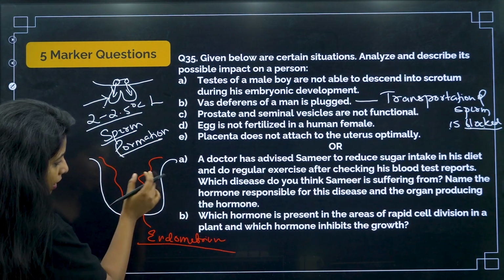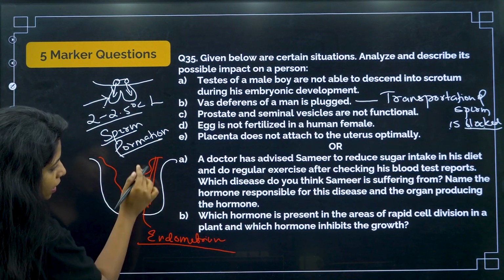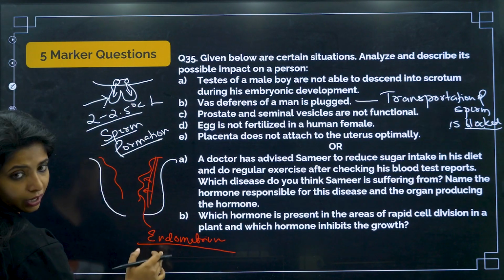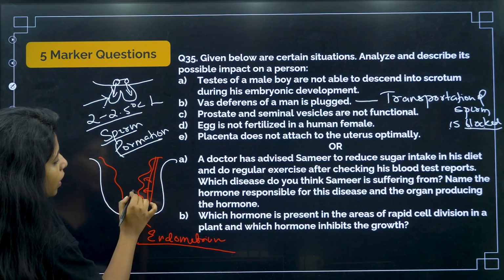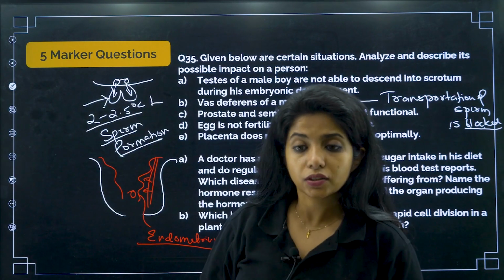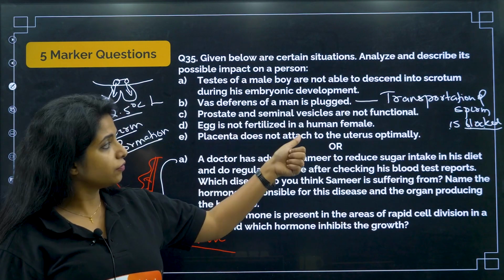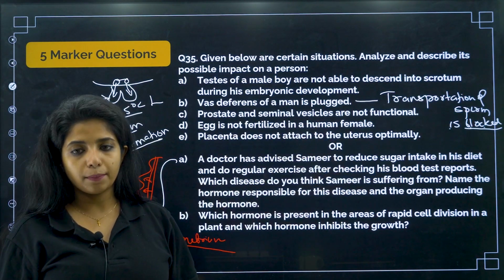This temporary thickened layer of endometrium is going to shed down along with the unfertilized egg, and this is known as menstruation. So if the egg is not fertilized in a human female, that's when menstruation will happen.